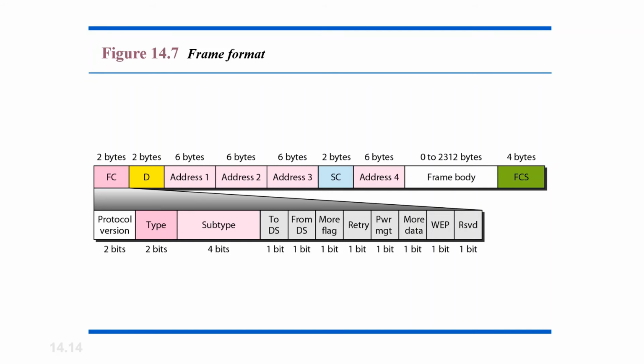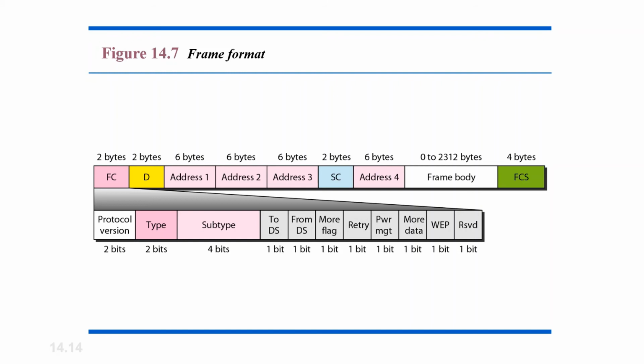Power management is a 1-bit long field which indicates the mode of the station after successful transmission of the frame. If set to 1, the station goes to power save mode, and if set to 0, the station is active. More data is a 1-bit long field used to indicate to a receiver that the sender has more data to send.